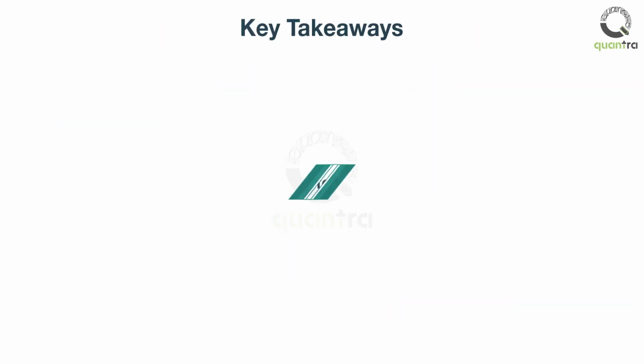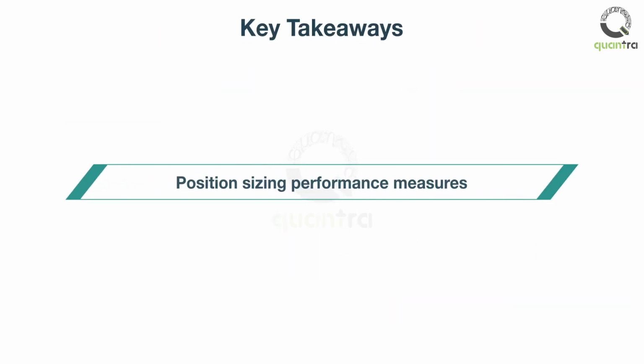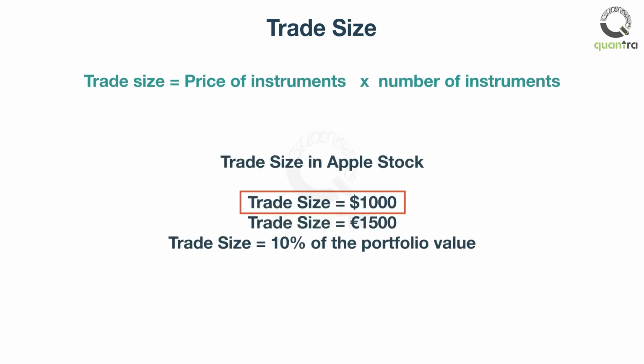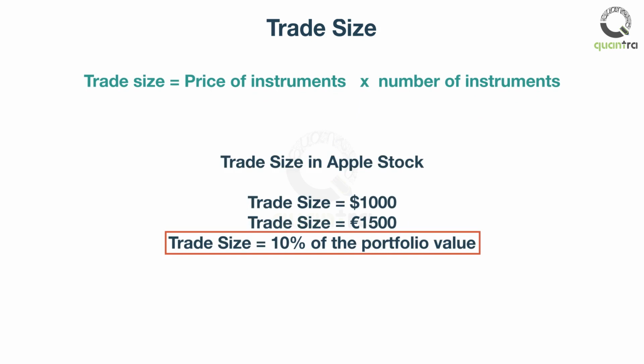But to set up position sizing correctly, we first need to measure the performance characteristics of our trading system. And we must know what we want to measure, and why we measure it. The trade size is the most common measure related to trading. It determines the trader's exposure to profit or loss. The main goal of money management is to determine the correct size of each trade. Trade size can be measured in dollars, euros, or it can be stated as a percent of the overall portfolio.